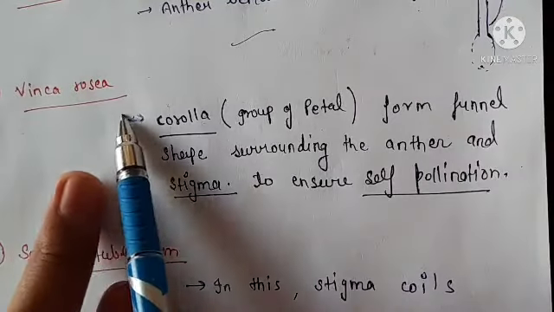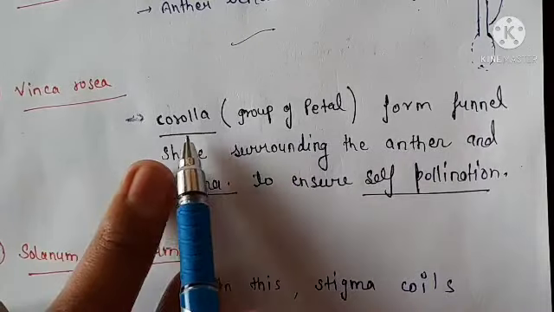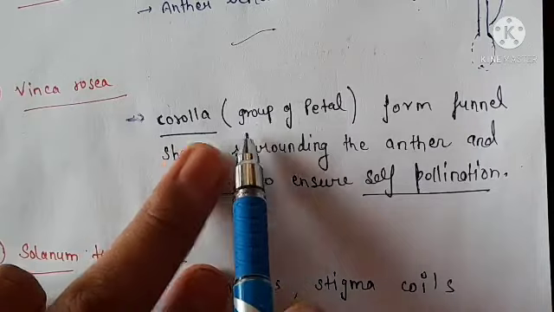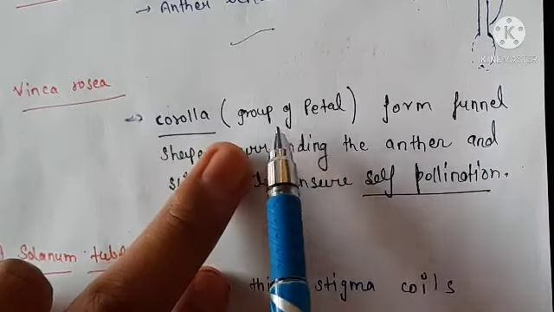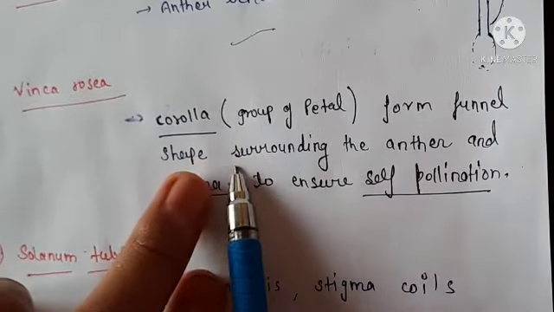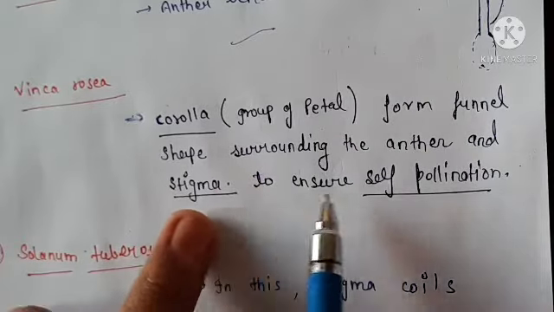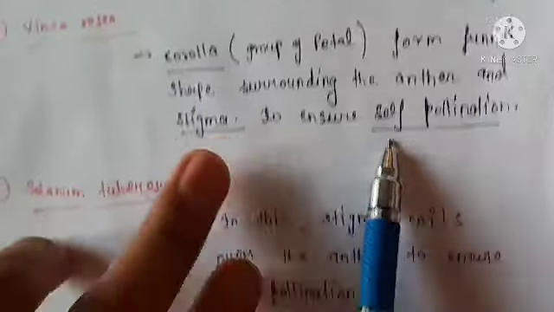After that, we will discuss Vinca rosea. In Vinca rosea, the corolla, which we discussed in an earlier lecture, is a group of petals. The group of petals forms a funnel shape that surrounds the anther and stigma to ensure self-pollination.